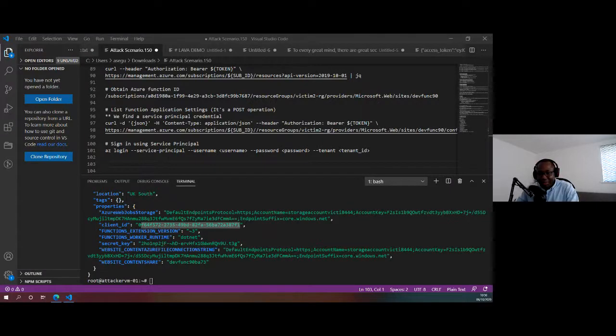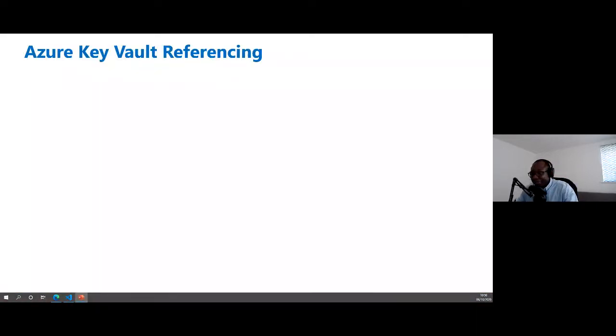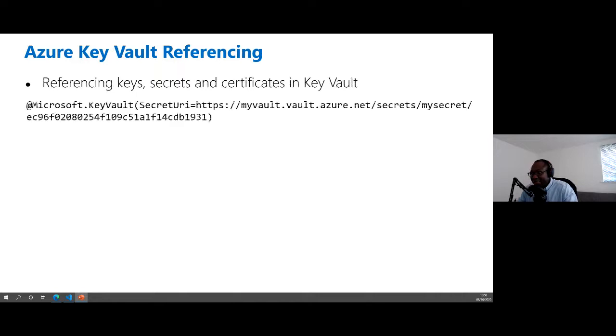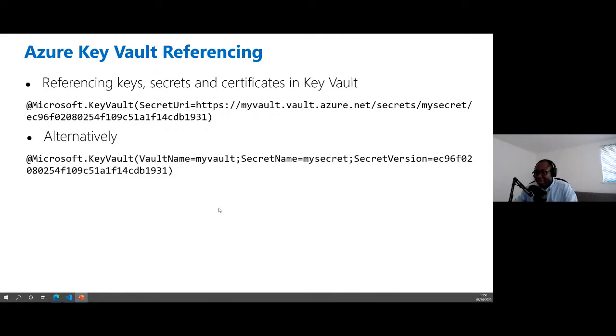So here's an example of referencing the same information, but referencing it in Key Vault rather than passing it in plain text. You have that database connection string in Key Vault, and then you can reference it using Key Vault referencing within your environment. You specify your Key Vault name, your secret name, and then the version or the ID of the secret that you want to access. That way, your application can programmatically retrieve these, so that if somebody dumps out the environment variables, they can't get this information.